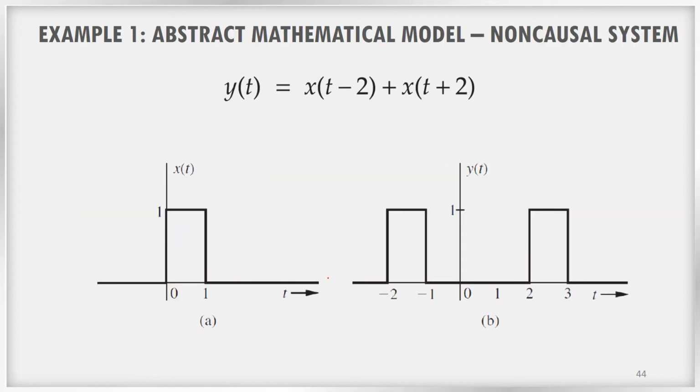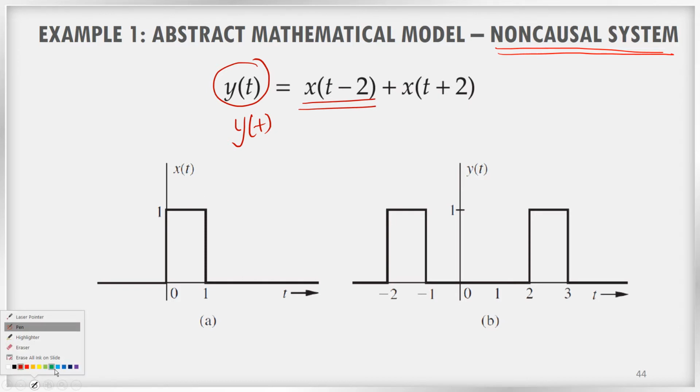Now let us take this particular example. This is a mathematical model, and it is an example of a non-causal system. Look at the equation, the mathematical model of this system. y(t), that means the output at any moment, depends on x(t-2). What is meant by x(t-2)? This is the delayed input. And x(t+2) is nothing but the future input.